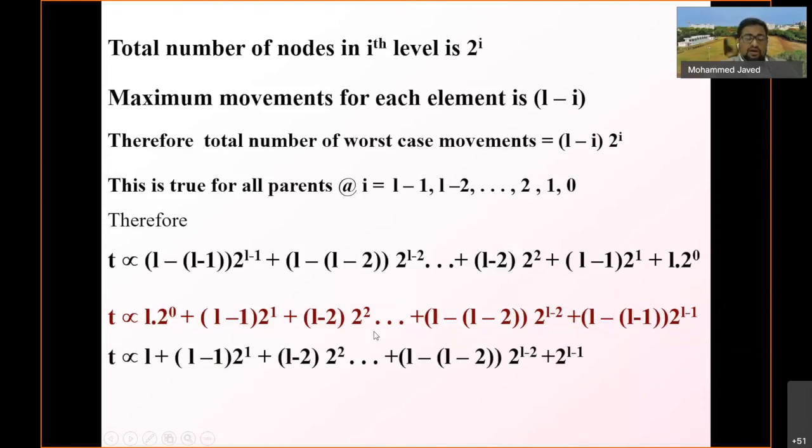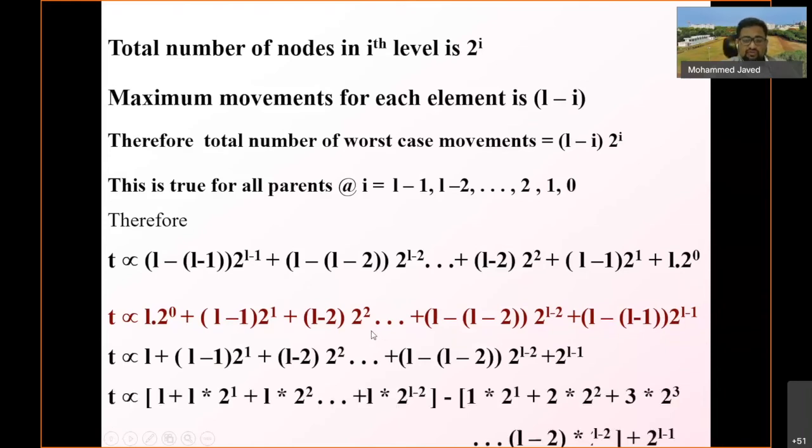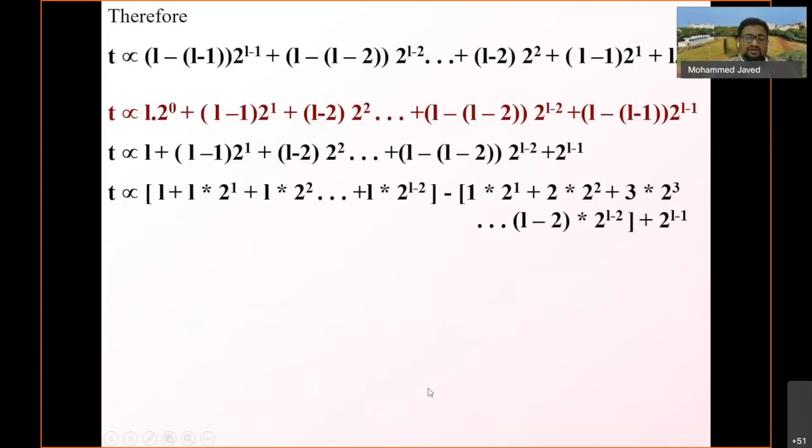Now we have simplified this one. If you group this properly, then you will get L plus L into 2 power 1 plus L into 2 power 2, up to L into 2 power L minus 1, minus 1 into 2 power 1 plus 2 into 2 power 2, and so on, up to 2 power L minus 2. This is why we require this, because we have already seen the identities, which help us in solving this particular relation.